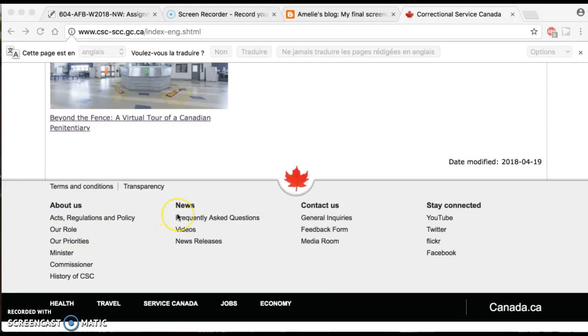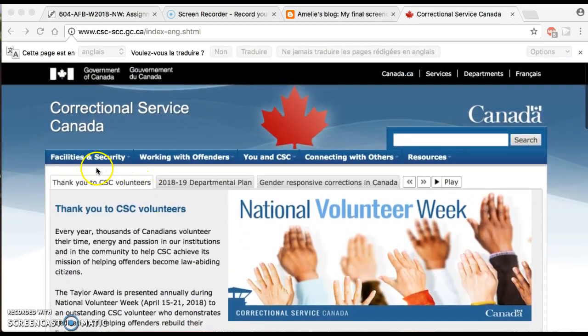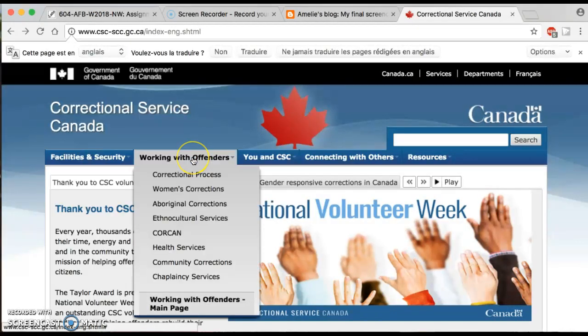If we scroll up, we can see the navigation menu. If you click on Facilities and Security, you will find information about the security in the penitentiary, information about different penitentiaries in Canada and more. Besides, you can have information about the correctional process.